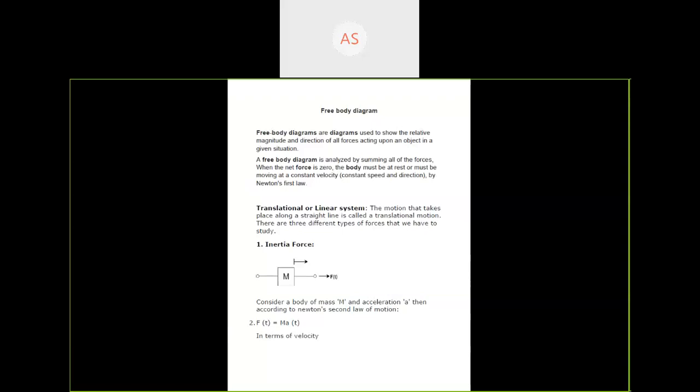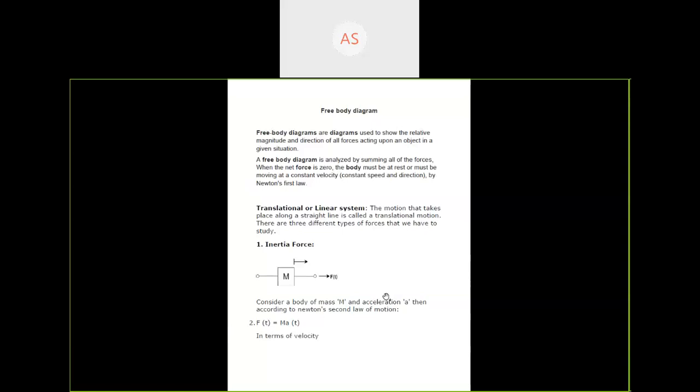Next is the free body diagram. Free body diagrams are diagrams used to show the relative magnitude and direction of all forces acting upon an object in a given situation. A free body diagram is analyzed by summing all the forces. When the net force is zero, the body must be at rest or must be moving at constant velocity according to Newton's first law.